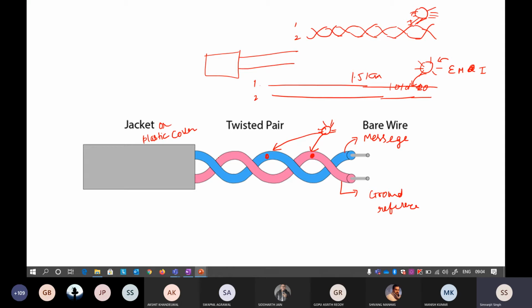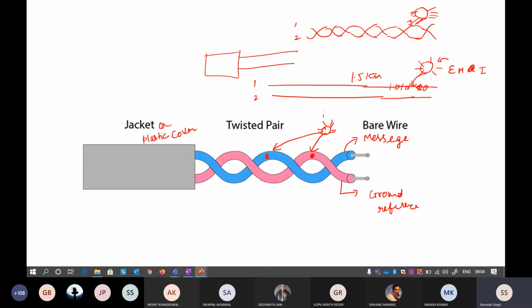Okay, so if I use the wires as straight, it will only affect one wire. With the twisting of the wires, this particular interference device is only able to interfere with the signal for a very short amount of time. The signal is carried by this, and this is just a ground wire.